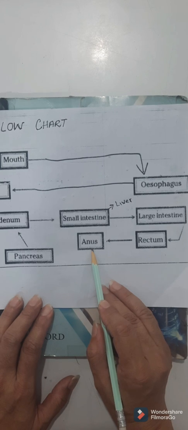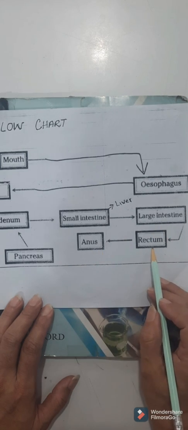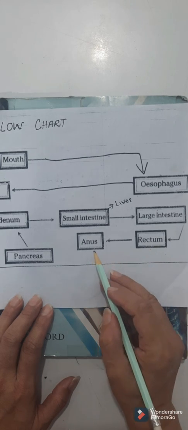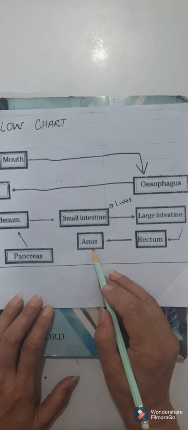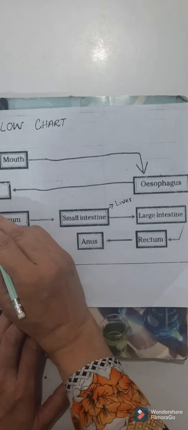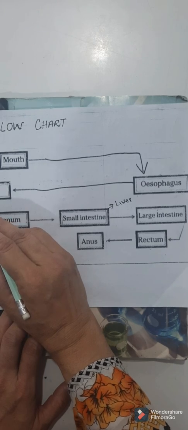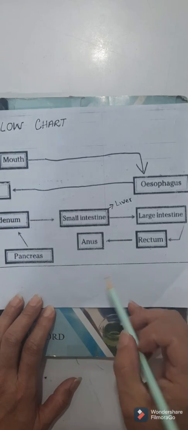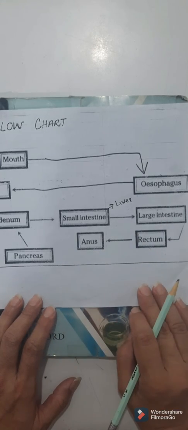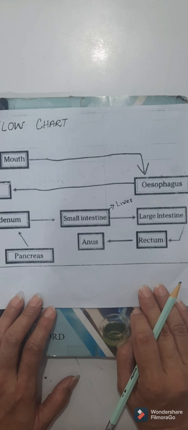What happens to undigested food? It is first stored in the rectum, and in the time of need it will be eliminated out of the body in the form of stool. This is known as egestion. Intake of food is called ingestion, and elimination of the undigested food is known as egestion. This was all about digestion. I hope you have understood it.